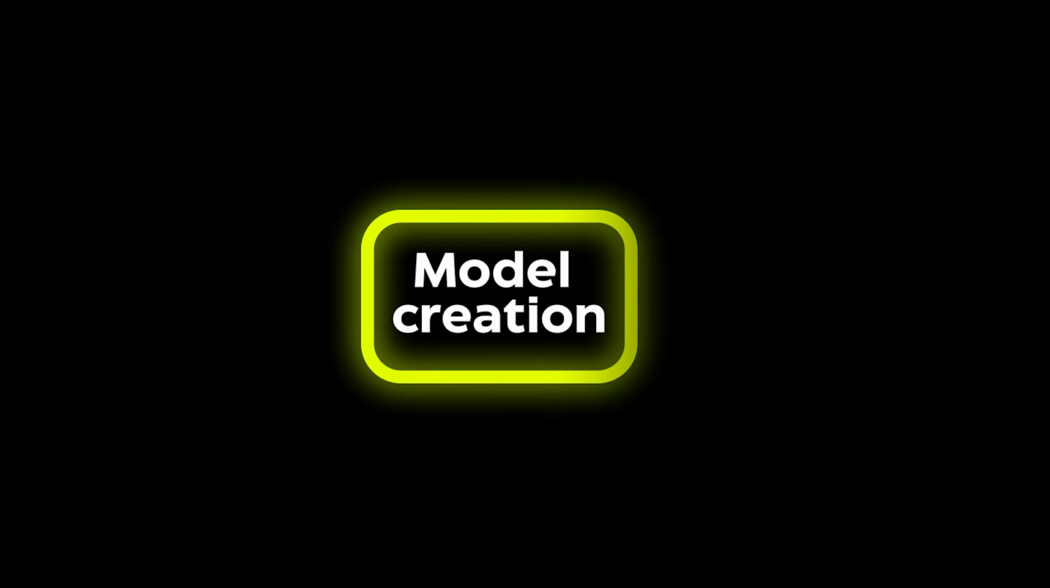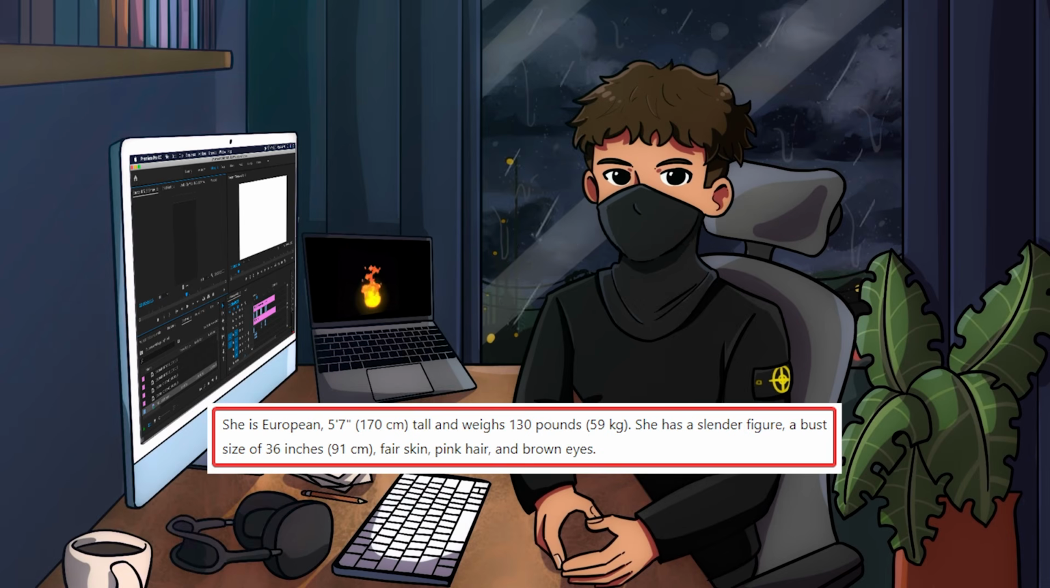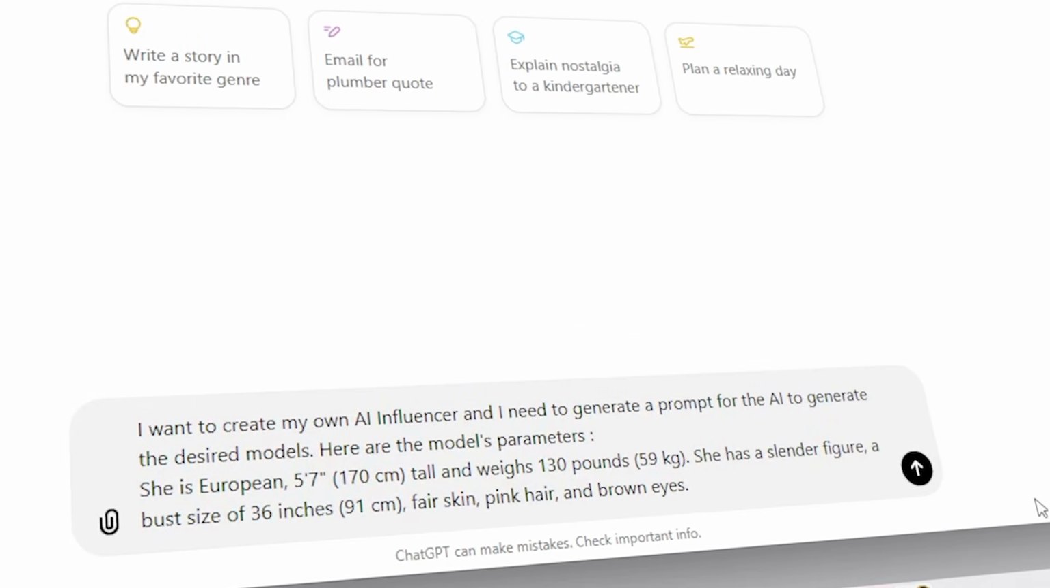Step 1. Model creation. Let's start with the simplest and most important thing. We need to come up with a model. This isn't just about generating a random image. First, we need to specify her height, weight, size, breast size, skin, hair, and eye color, ethnicity, and all the other details that come to mind. And after that, we go to ChatGPT and explain what we need. For example, I want to create my AI influencer, and I need to generate a prompt for AI to generate the necessary models. Here are the model parameters.